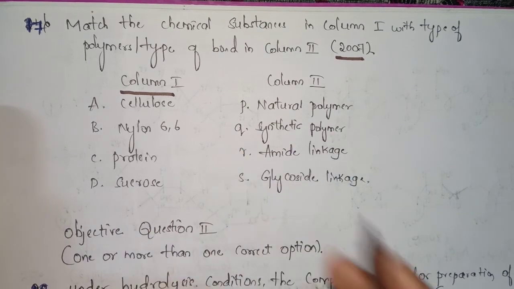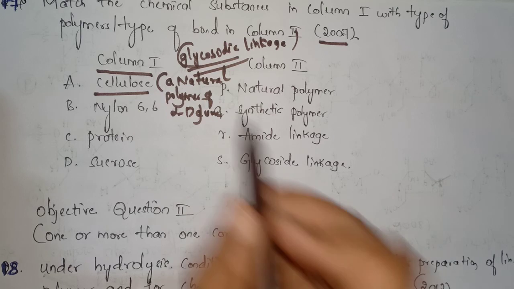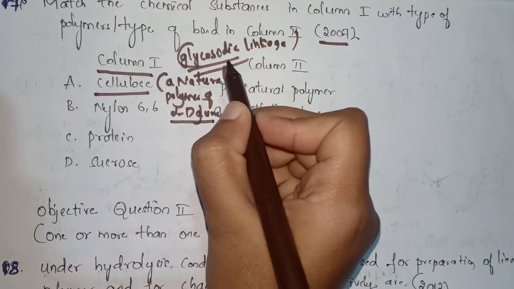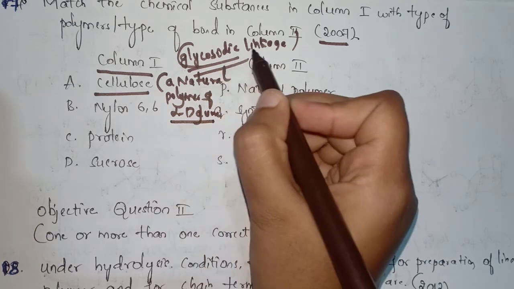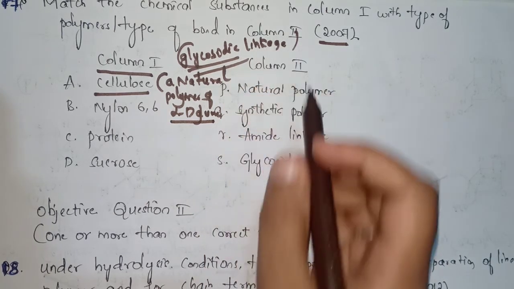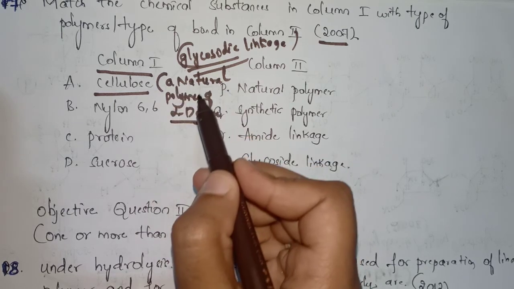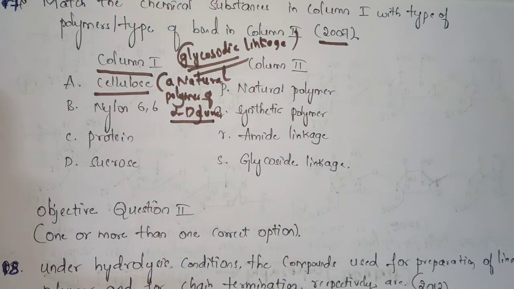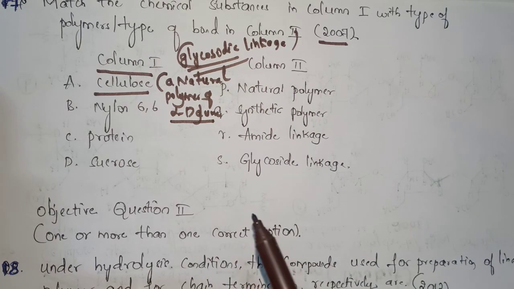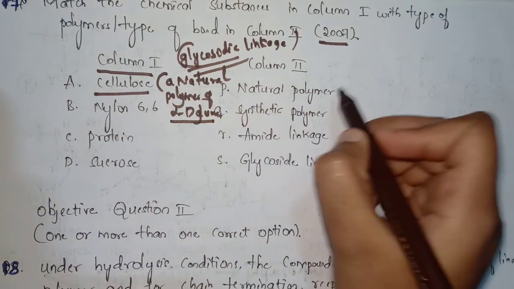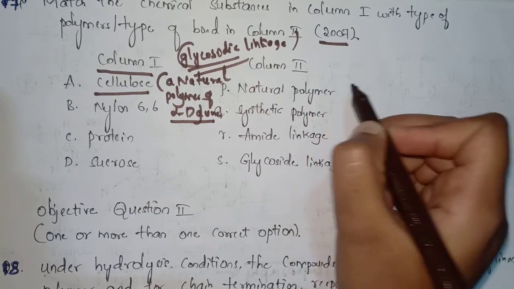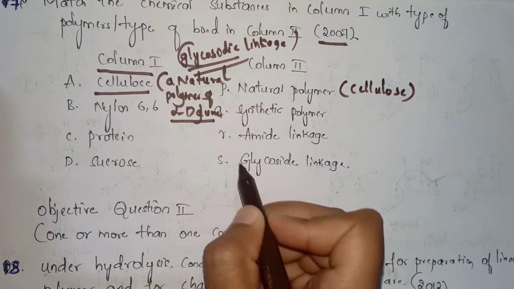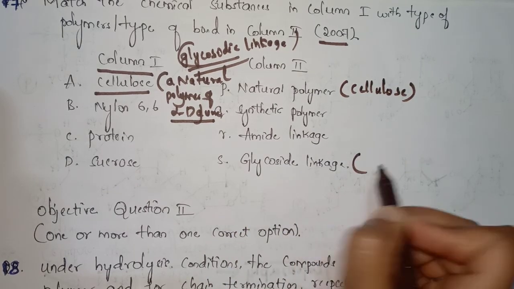Now let's see about cellulose. This cellulose is a natural polymer of alpha D glucose linked by glycosidic linkages. So cellulose is a natural polymer of alpha D glucose. It is linked by glycosidic linkage. So for cellulose, the correct matchings are that it is a natural polymer and it has glycosidic linkages.